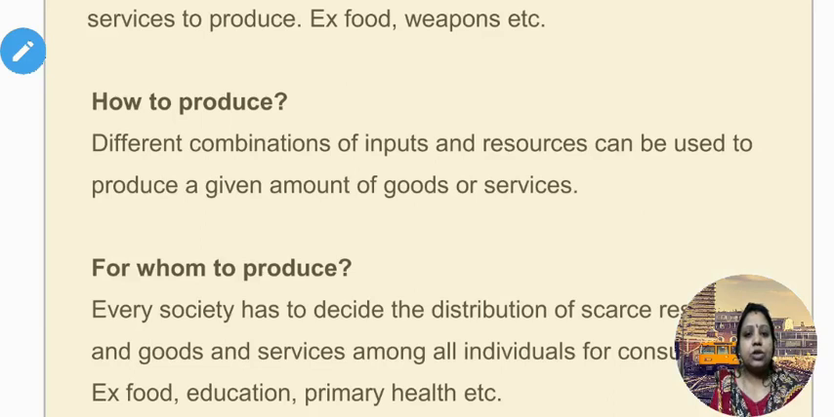These are the question and answers you have to know about first lesson economics, introduction to economics.